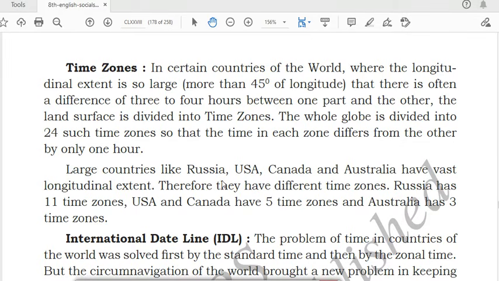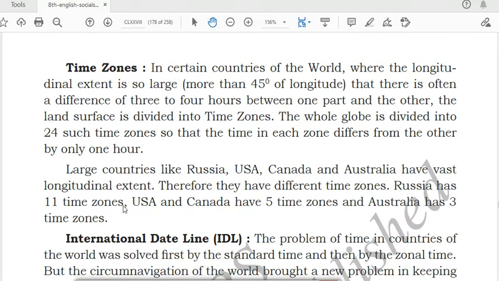Large countries like Russia, USA, Canada, and Australia have a vast longitudinal extent. These are very large countries of the world, and they have a large longitudinal extent. Therefore, they have different time zones. Even though it is one country, for example Russia, they still have different time zones.